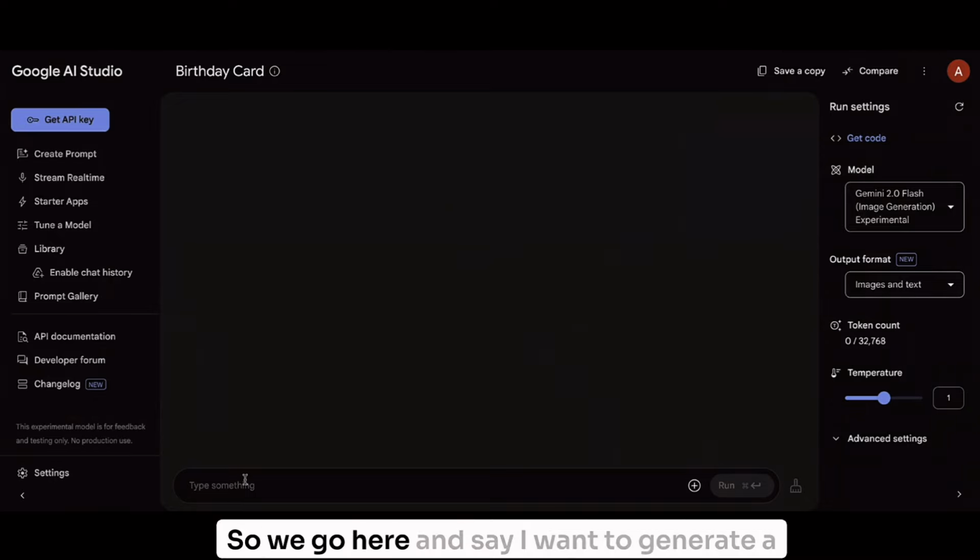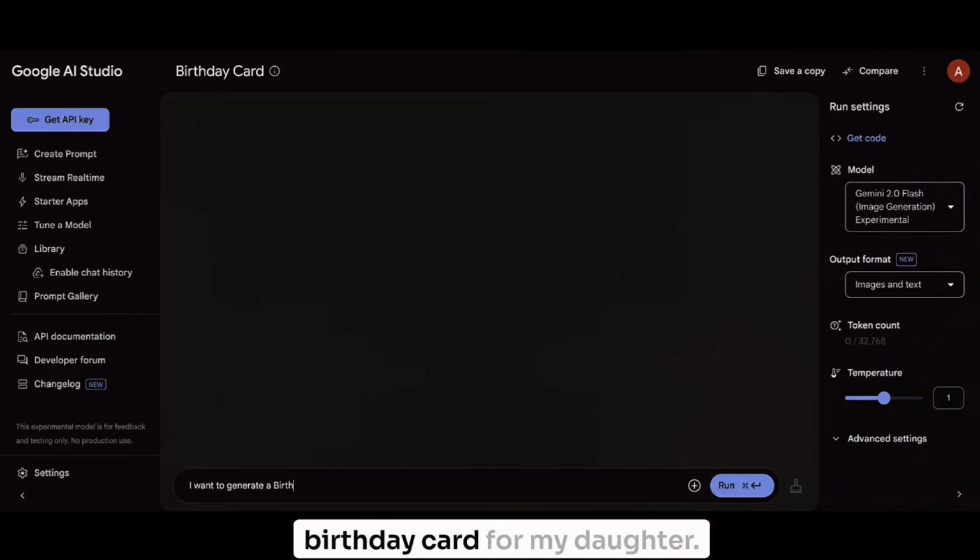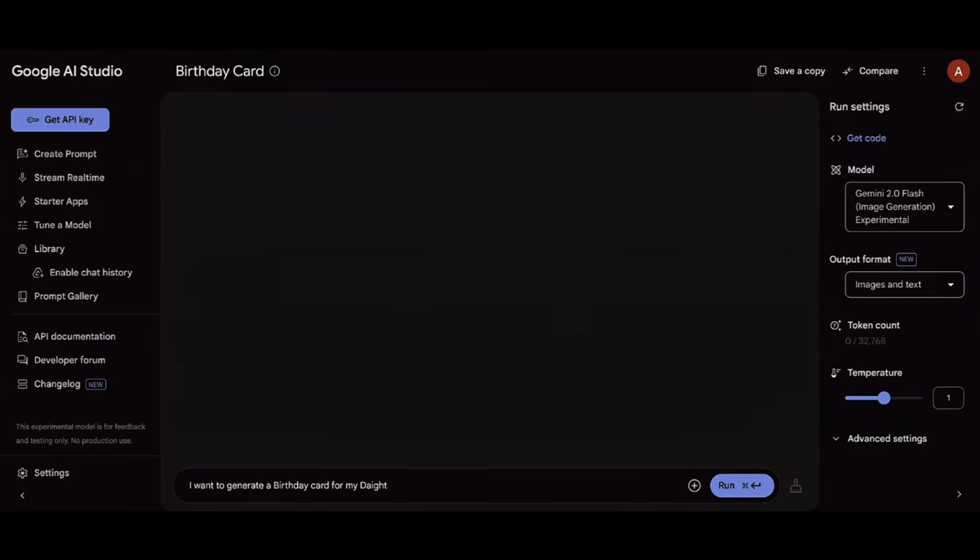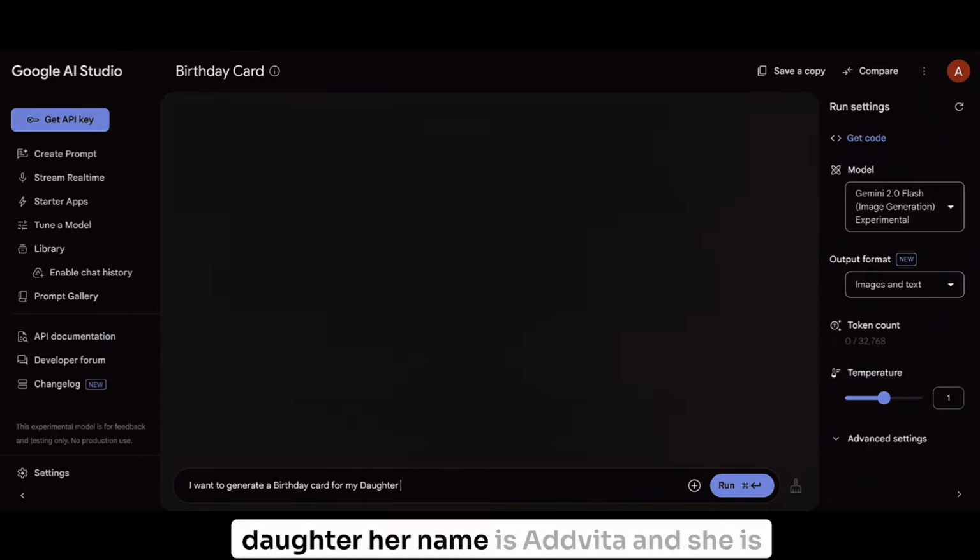So we go here and say, I want to generate a birthday card for my daughter. Her name is Advita and she is 6 years old.